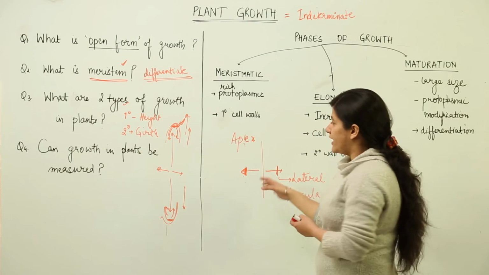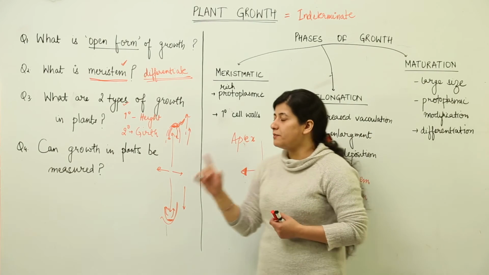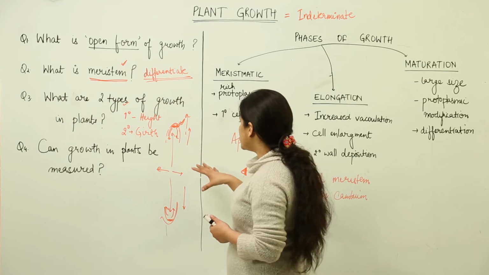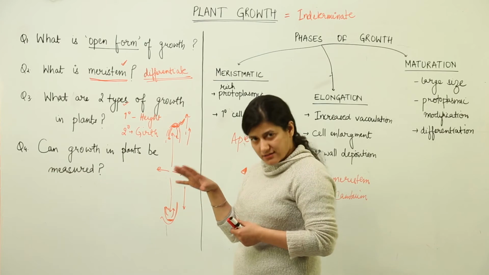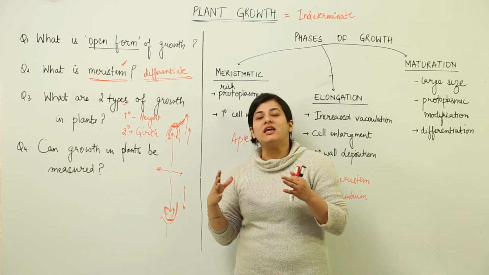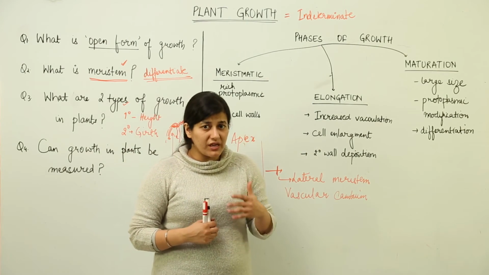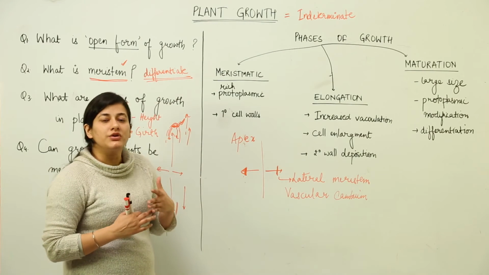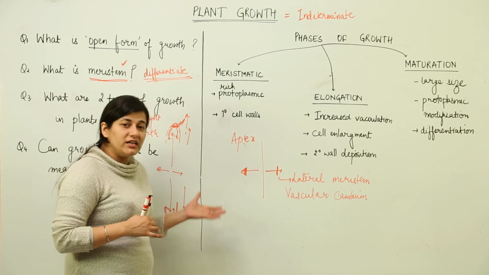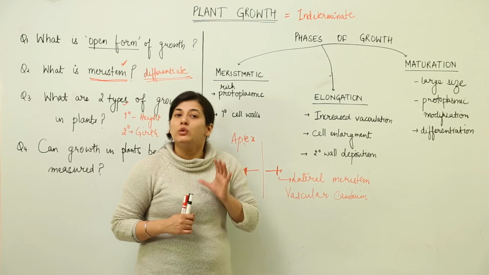Now the next question that comes to mind regarding growth is, can plant growth be measured? Yes, we can measure plant growth. Of course, not in terms of protoplasmic growth, that is a difficult aspect, but we can measure growth in terms of increase in dry matter and increase in wet matter. We can measure growth as increase in length, increase in girth, or the biomass production that the plant is undertaking. All that is the measurement of growth.